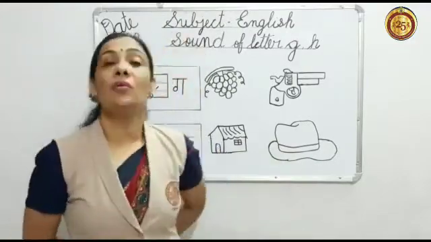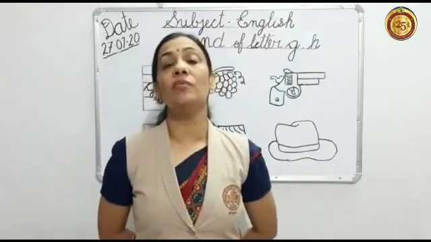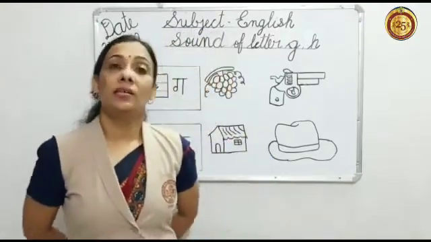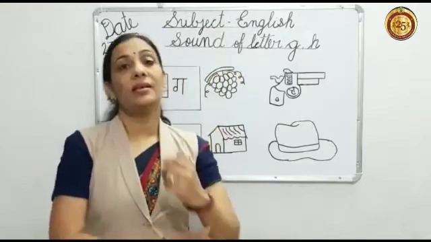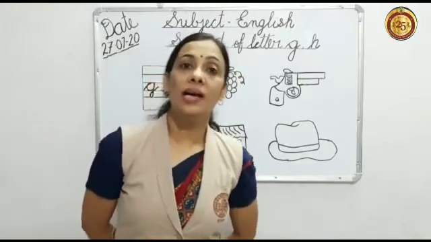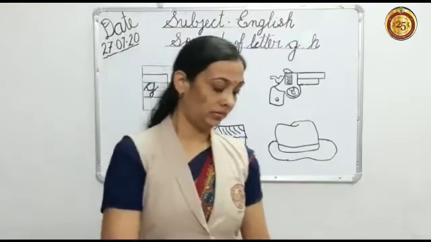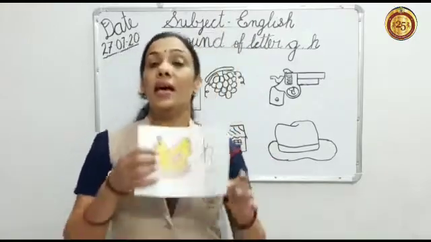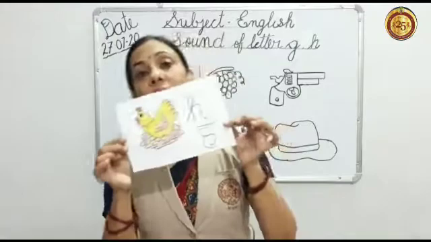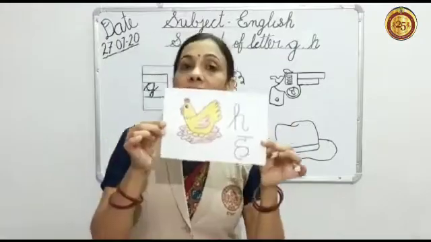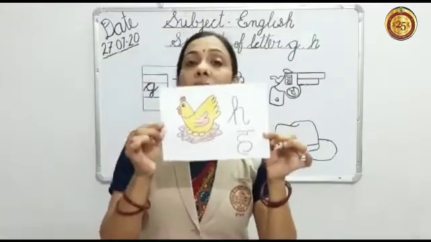You can make more words from sound of H. H, H, hand. H, H, honey. H, H, hearts. H is for hand. Ha, ha, ha.